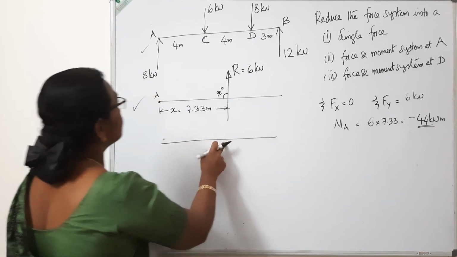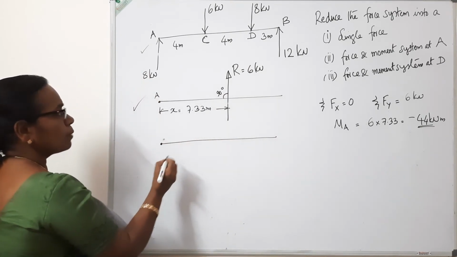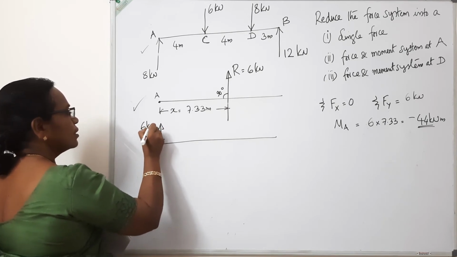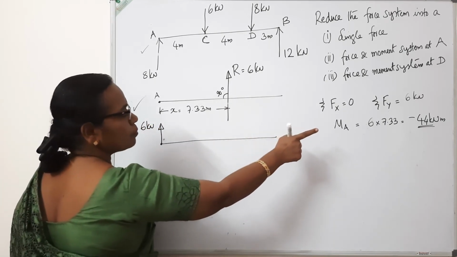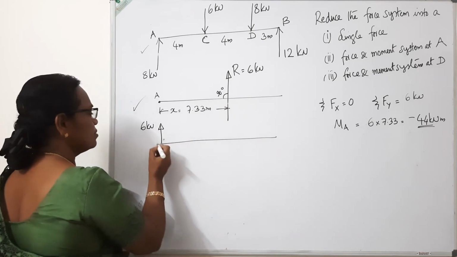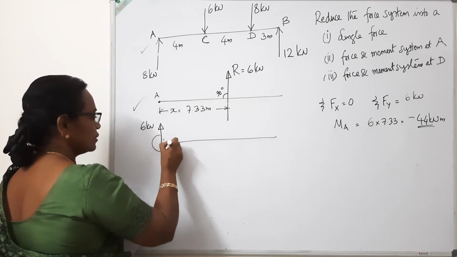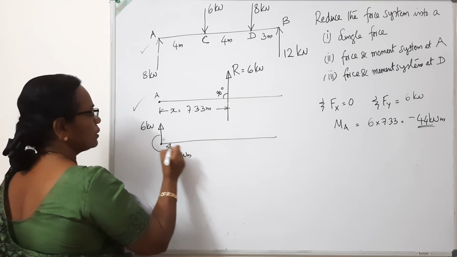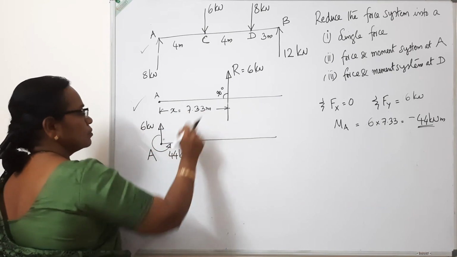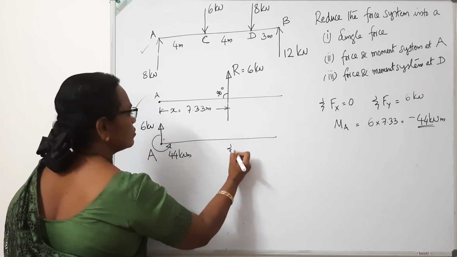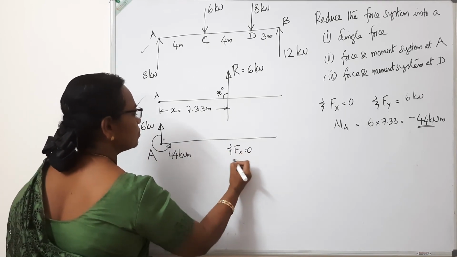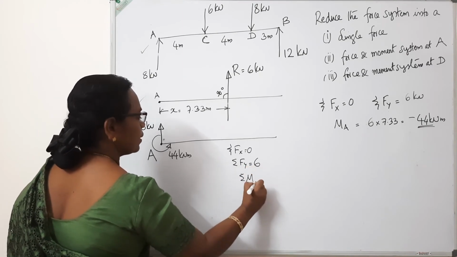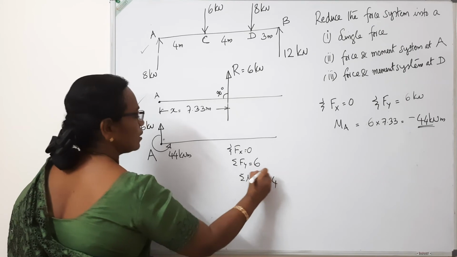Now how do we replace it to the point A? You apply the 6 kilonewton at A, along with a moment of minus 44. Minus 44 means anti-clockwise, so we apply 44 kilonewton meter anti-clockwise at A. Let us check: sigma Fx is 0, sigma Fy is 6, and sigma Ma is minus 44.